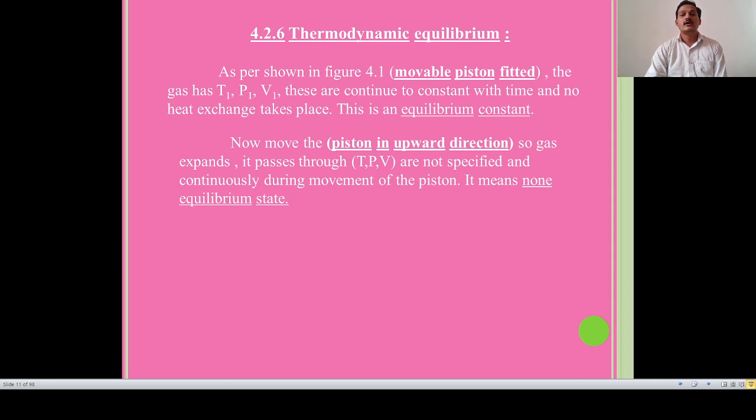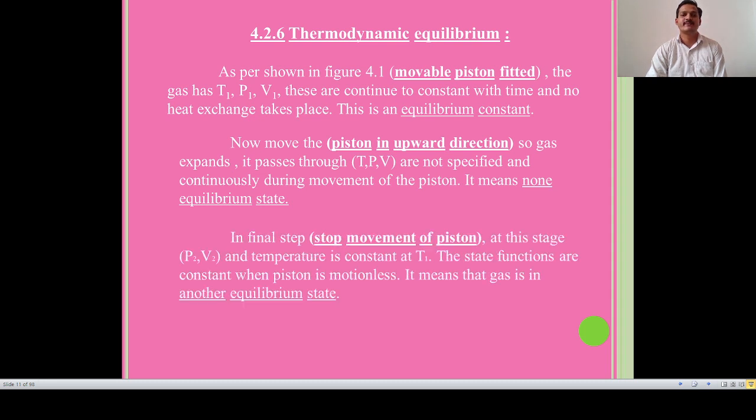Now let us move the piston in the upward direction. The gas expands, and temperature, pressure and volume are not specified and keep changing during the movement of the piston. It means a non-equilibrium state. Now the final step is to stop the movement of the piston.